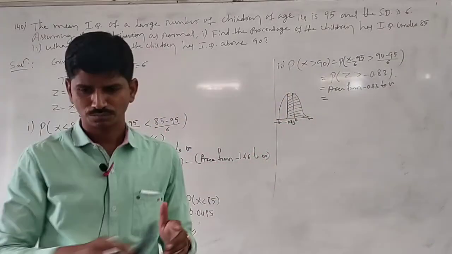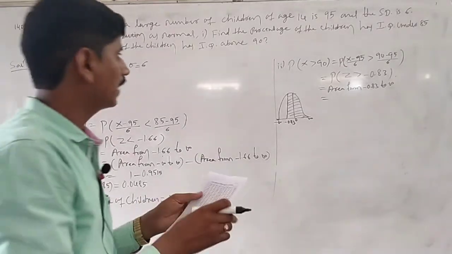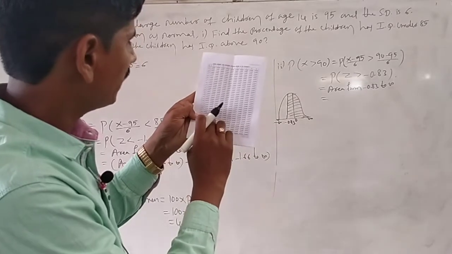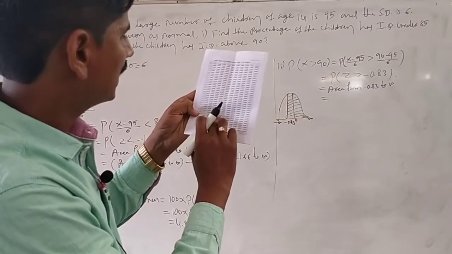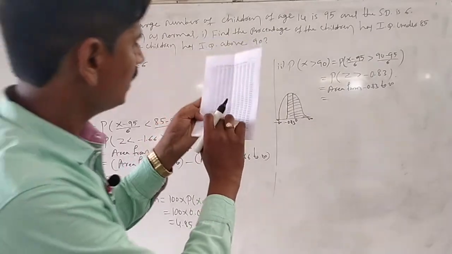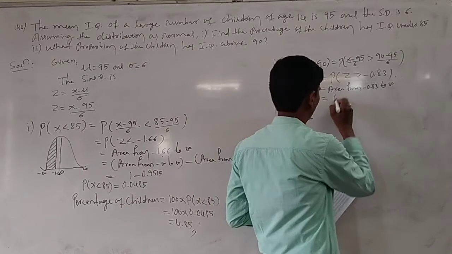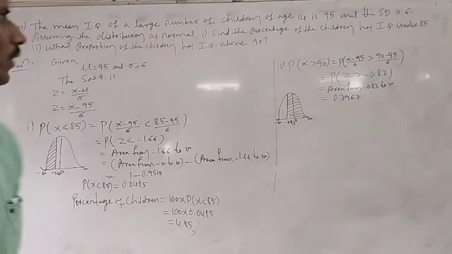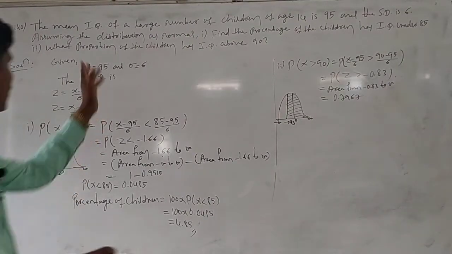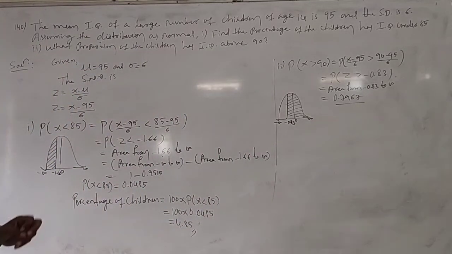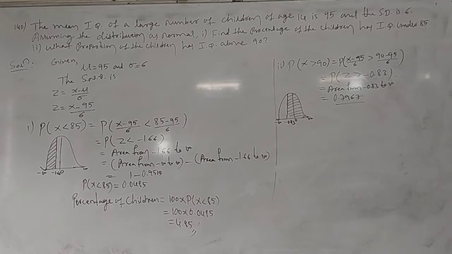We get a direct value from the table: the area from minus 0.83 is 0.7967. That is the answer. They are asking only for the proportion, so the proportion of children above 90 is 0.7967. Okay, that is the 140th problem.